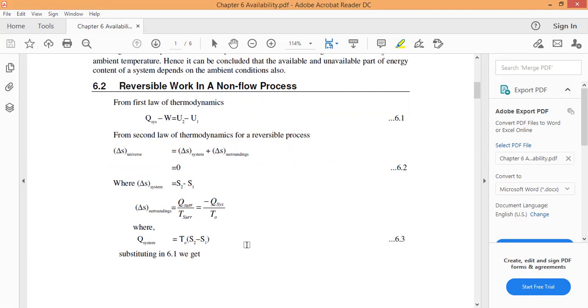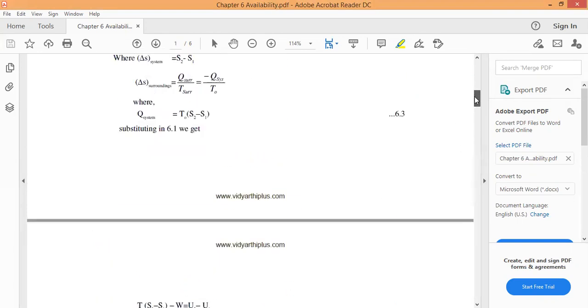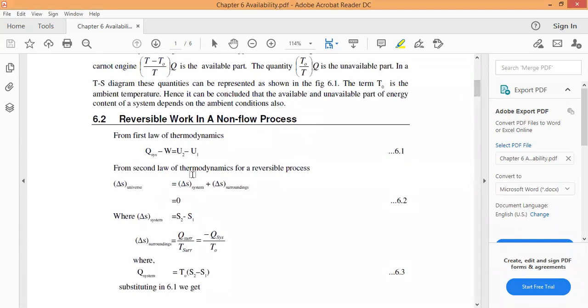That Q system, we will substitute here in equation 6.1. So finally we get the equation T naught into S2 minus S1 minus W is equal to U2 minus U1. There is no confusion. First of all, we take the equation from the first law of thermodynamics: Q system minus W is equal to U2 minus U1.